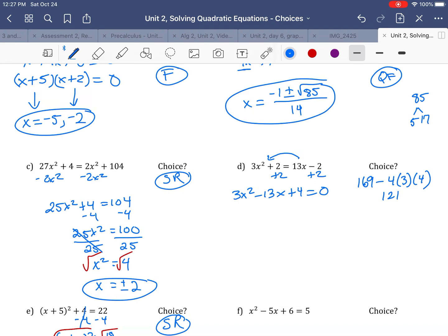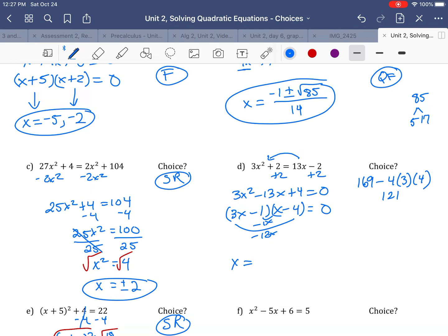So you have a choice. You can either go to the quadratic formula right now, or I could factor this. So I'm going to just factor it because I like to factor. All right, so 3x and x. I think I'm going to try 4 and 1, because I notice if I put a 4 here and a 1 there, I'm getting 12x and 1x. So that's 13x, negative 13x if they're both negative. All right, so there we go.